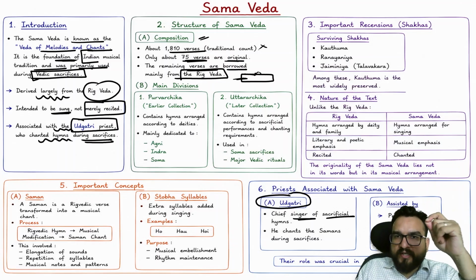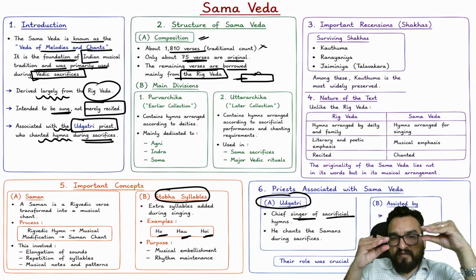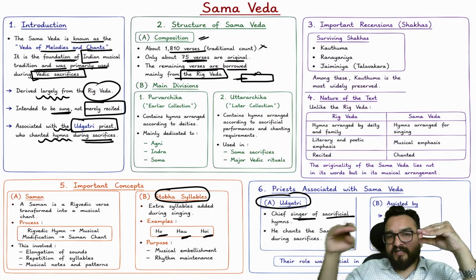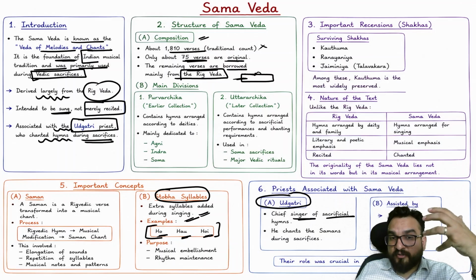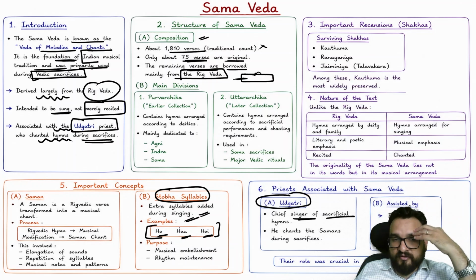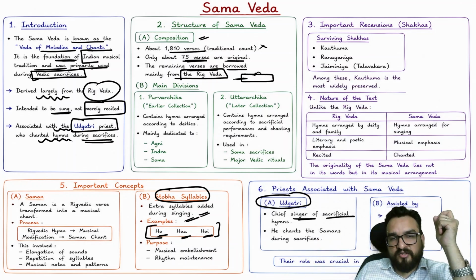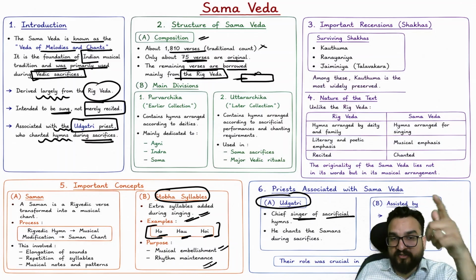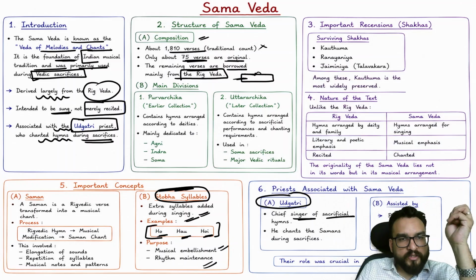The important thing for chanting is that you will be finding stobha syllables, like who, how, high, added in between so that a lay will be set while singing. So extra syllables are added during singing. A lot of singers add extra syllables. For example, in a lot of music the word will not make any sense, but they will be adding that layer. So you will find musical embellishment and rhythm maintenance. So Stobha is related to Sama. For prelims, it is important.